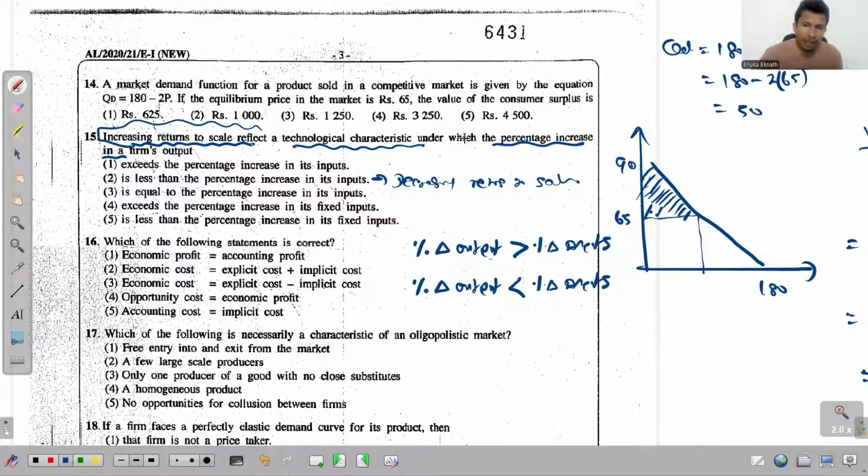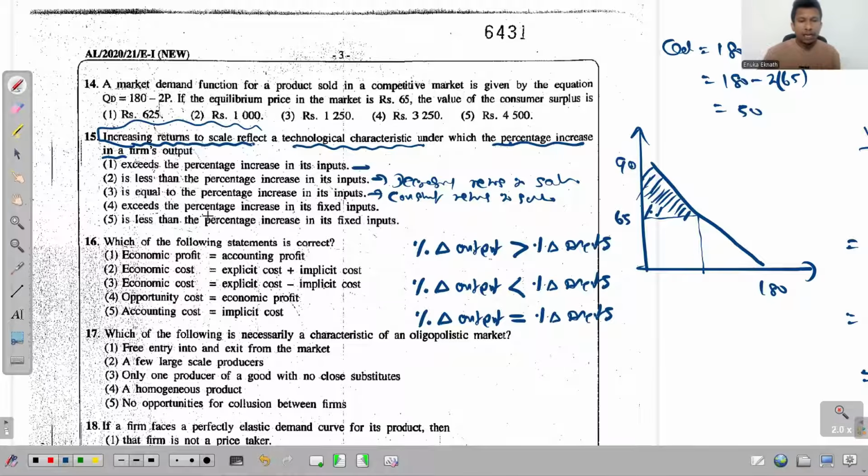And the next one, percentage increase in firm's output is equal to the percentage increase in its input, which means these two are equal. If so, it's about constant returns to scale, right? So the first one is the answer because it talks about increasing returns to scale, but we will go through the last two as well.